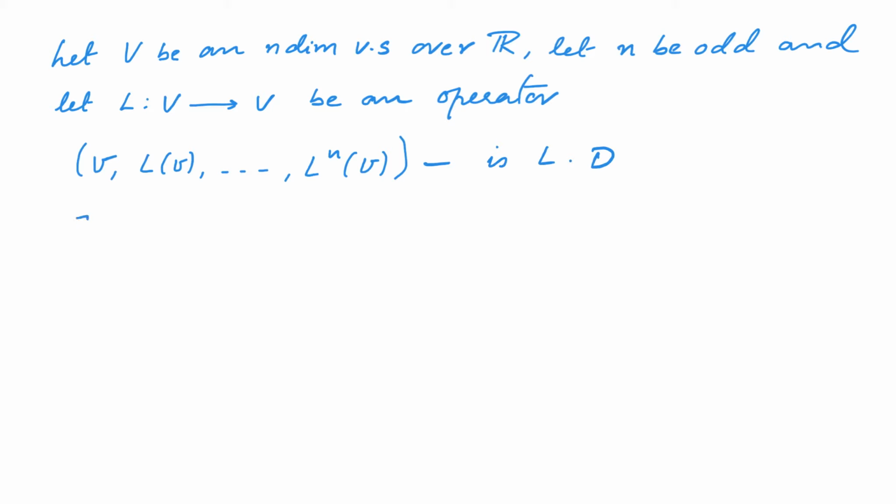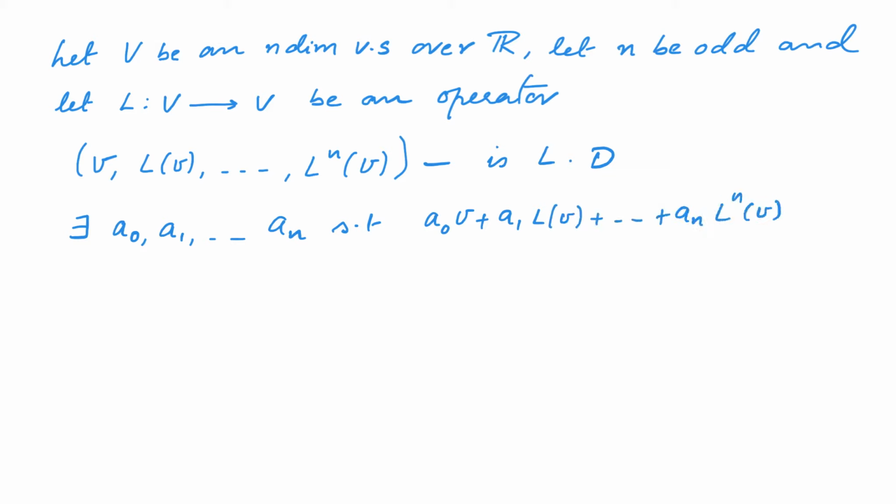In other words, there exist real numbers a0, a1, etc. up to an such that a0 v plus a1 L of v plus etc. up to an L power n of v is equal to 0, which we rewrote as a0 into I plus a1 into L plus etc. up to an into L power n acting on the vector v is equal to 0.